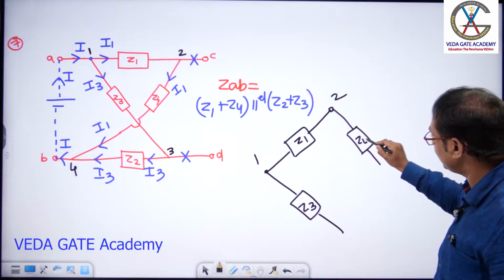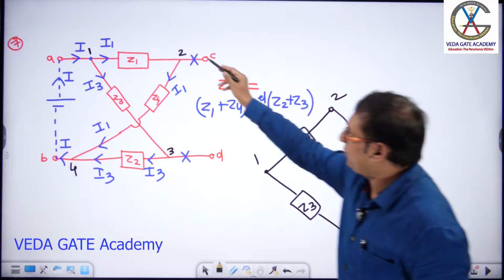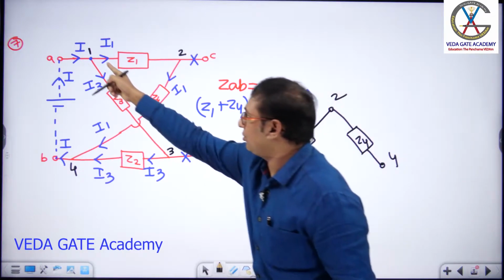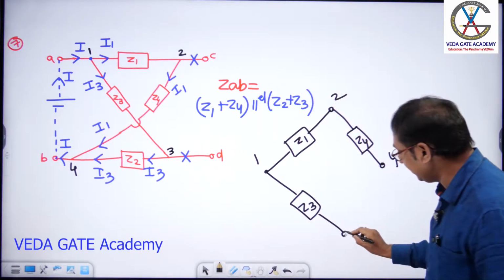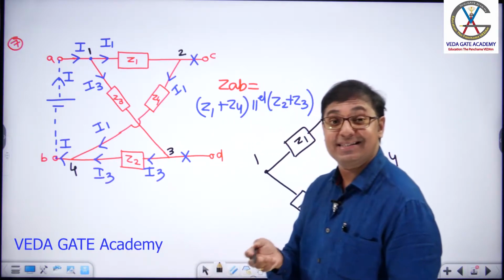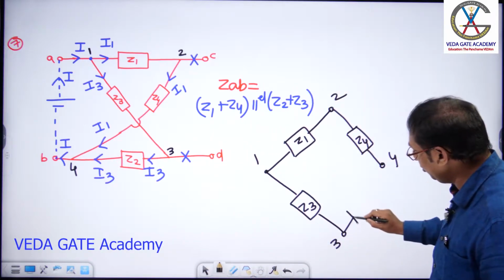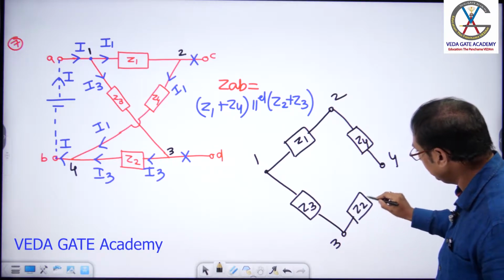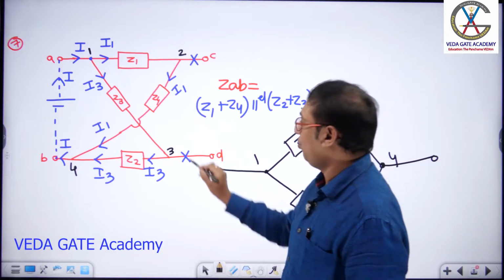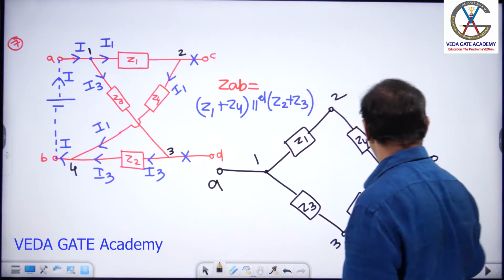Z4 is one impedance. If you draw Z4 from 2, this terminal is 4. From 1 you have drawn Z3, so this terminal is 3. Between 3 and 4 we have Z2. Terminals 1 and 4 I am taking outside: 1 is A, 4 is B.